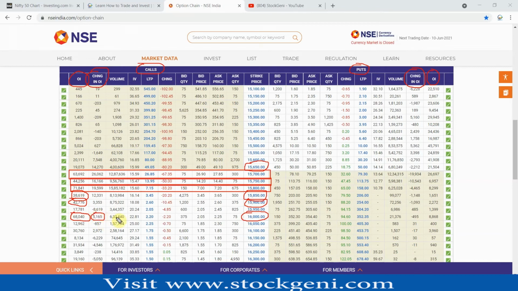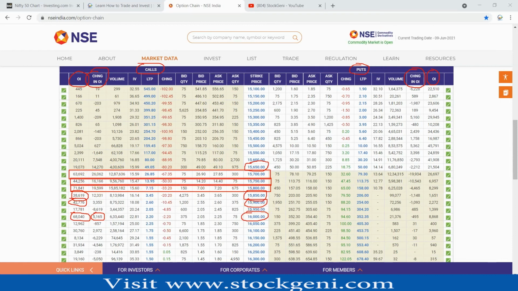So now let's talk about these three: 15,800, 750 and 700. These three are important because we need to check tomorrow's possibilities. We need to check three ups and three downs, so that it will give you a better idea about the next move of the Nifty. So this is the call side data. I will discuss in a couple of minutes what exactly we are going to look into.